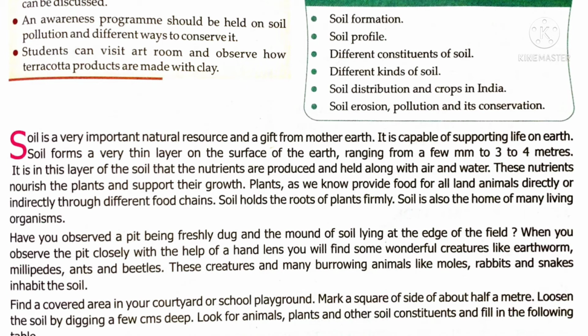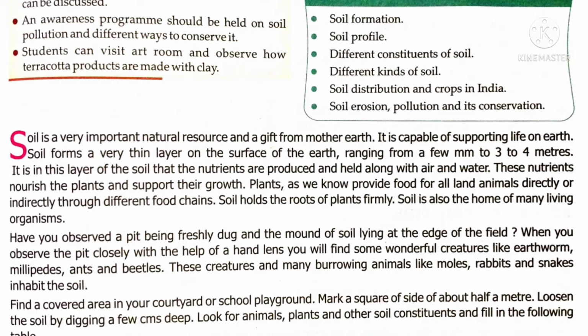It is said that the layer of soil of the earth ranges from a few millimeters to 4 meters. We know that soil is rich in nutrients, water, air, and also microorganisms like earthworms, molds, millipedes, beetles, etc. The formation of soil takes millions of years.